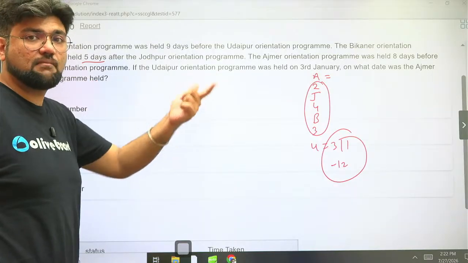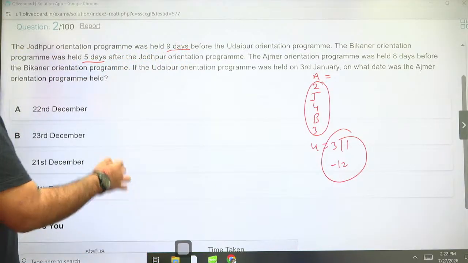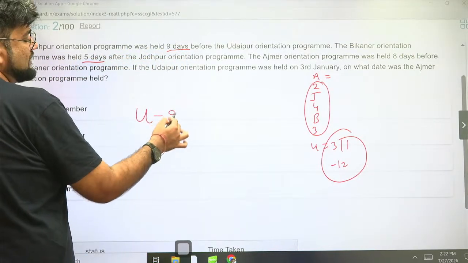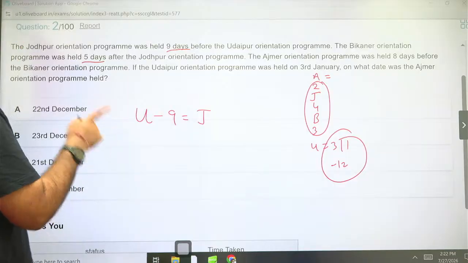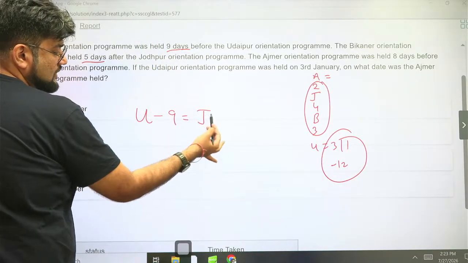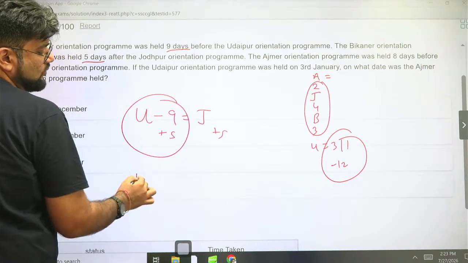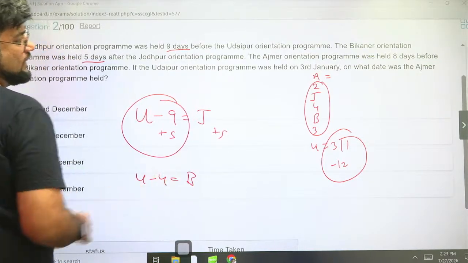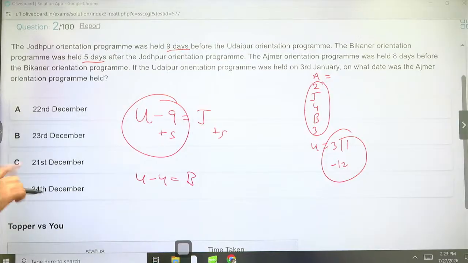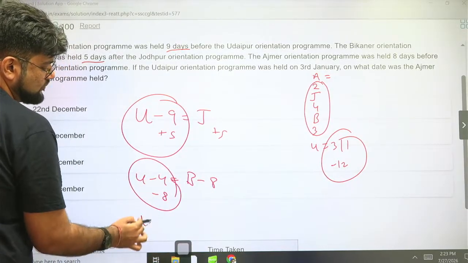But rather than that, a better method is I'll straight away consider these numbers. So Jodhpur is 9 days before Udaipur. Udaipur minus 9 equal to Jodhpur. Bikaner is 5 days after Jodhpur. So Jodhpur plus 5. Jodhpur plus 5 means I'll add 5 at both the ends. So that means Udaipur minus 4 now. Udaipur minus 4 is Bikaner. Okay. And Ajmer is held 8 days before Bikaner. So Bikaner minus 8. So Udaipur minus 12 is equal to Ajmer.